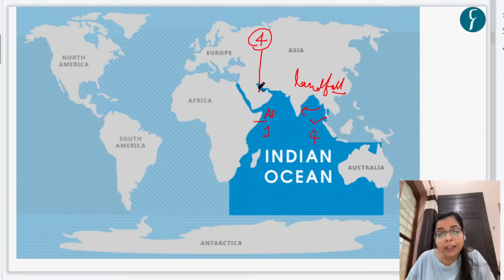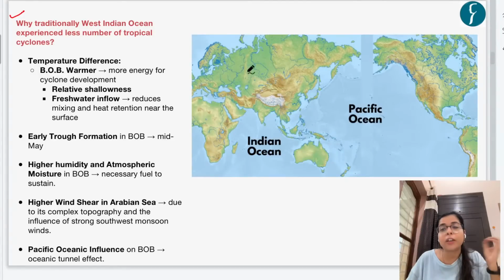So now let's answer this question: why traditionally did more cyclones form in the Bay of Bengal? So the first reason is that there is a temperature difference, a surface water temperature difference between the Arabian Sea and the Bay of Bengal. And the Bay of Bengal is warmer than the Arabian Sea.